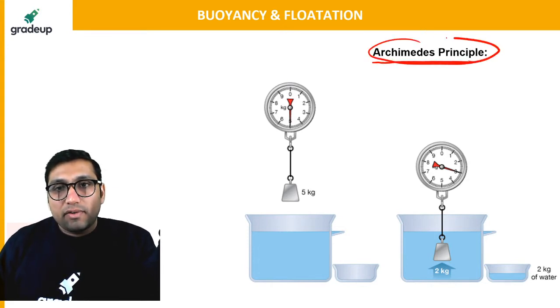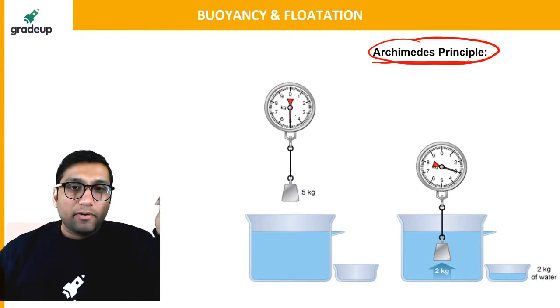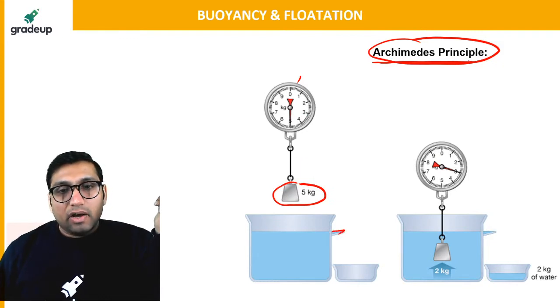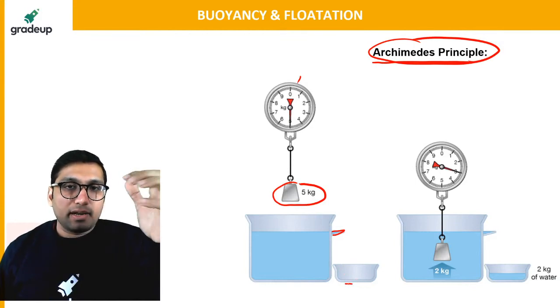If you can see in this diagram, let us say we have a weight balance. This is a 5 kg weight hanging on a spring balance. Now, this is a bucket full of water, which has an opening right here. We can say this is a vessel having some quantity of water, and on the side we have an empty small container.